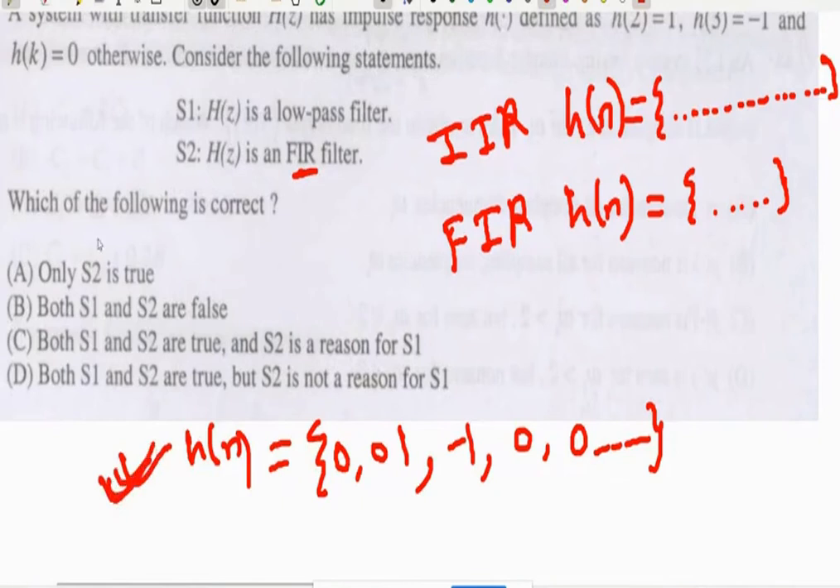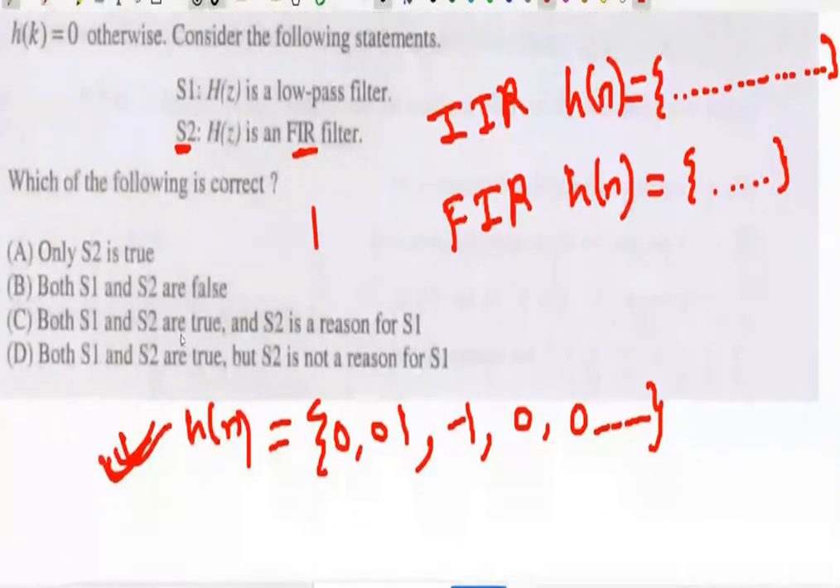Whether statement 2 is true or false? Yes, it is true because the h of n has only 2 samples. That means it is finite in nature. So statement 2 is true. Now we have to check for statement 1. According to statement 1, H of z is a low pass filter. If that statement is correct or incorrect, accordingly you have to select one of the options.